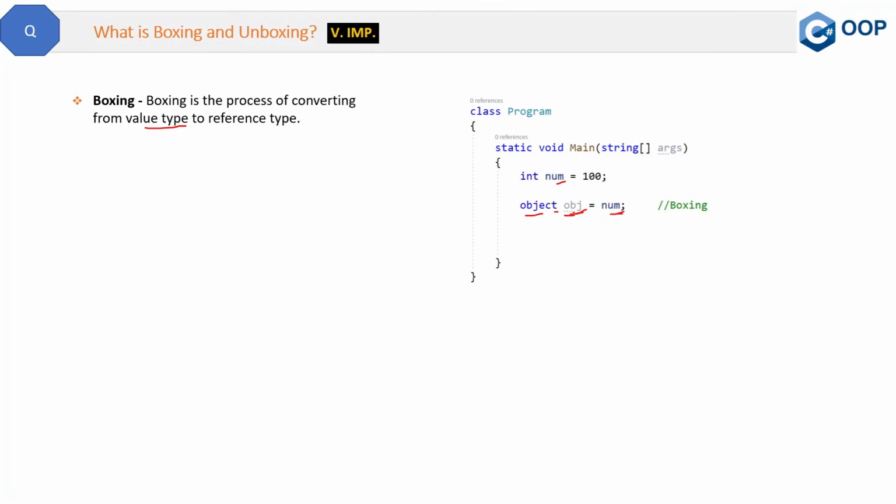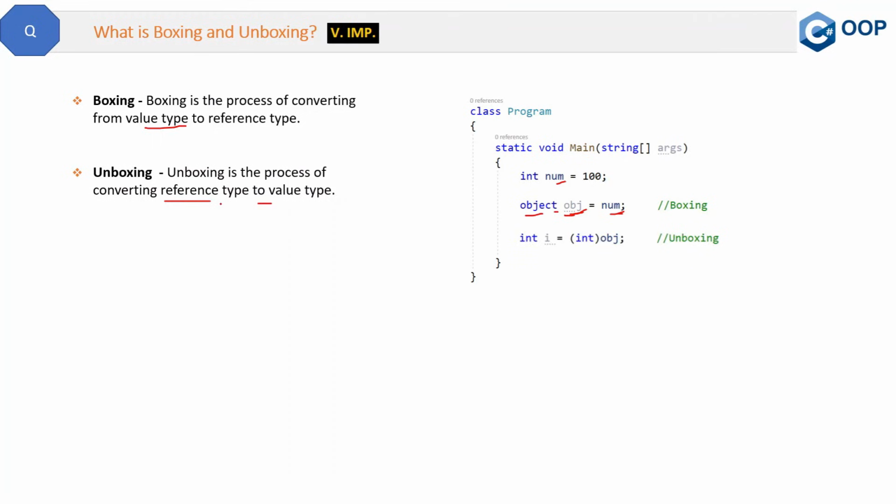Now what is unboxing? Unboxing is the reverse process. It is the process of converting reference type to value type. So in boxing, we are converting value type to reference type, and in unboxing, we are converting reference type to value type. Now how? See the code here.